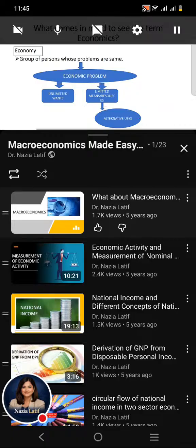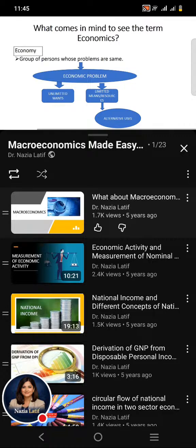If we define the term economics, simply we can say that economics is related with human behavior, human behavior in relation with unlimited wants and limited means that have alternative uses. It means that there is a link between economics and economic problem. What type of relationship exists between economics and economic problem?